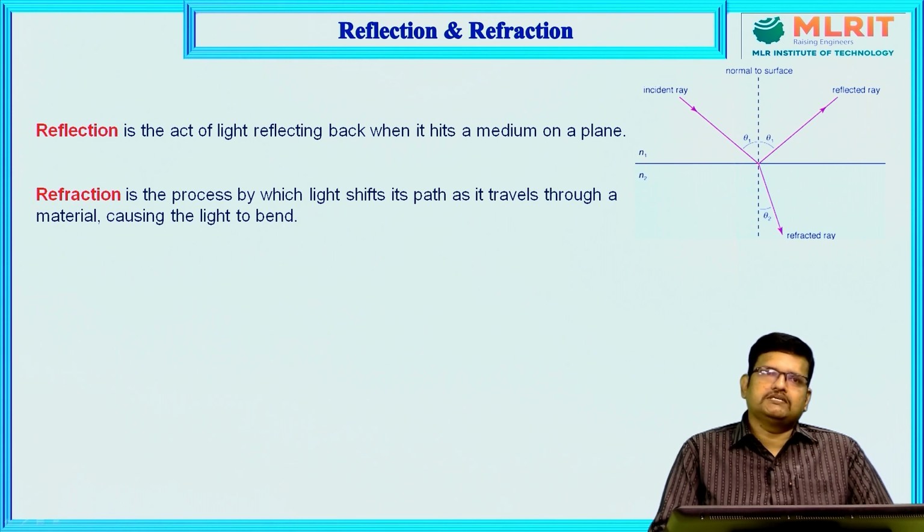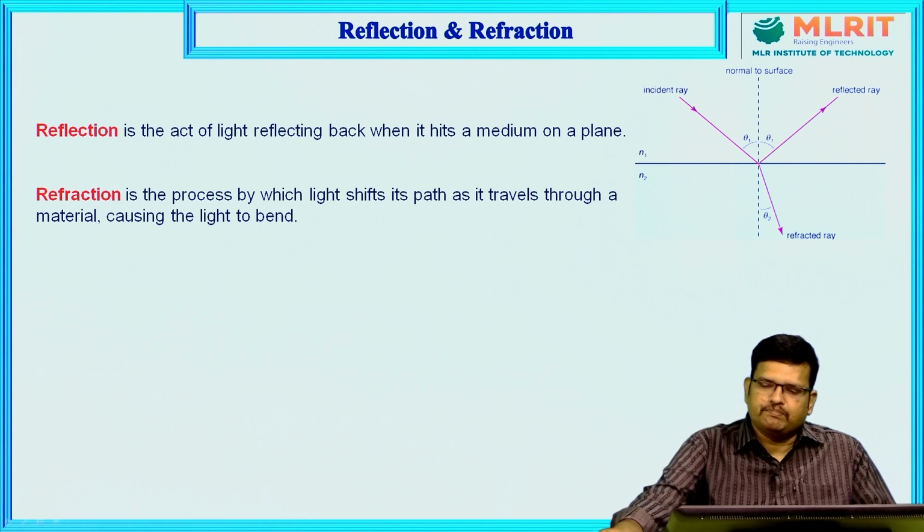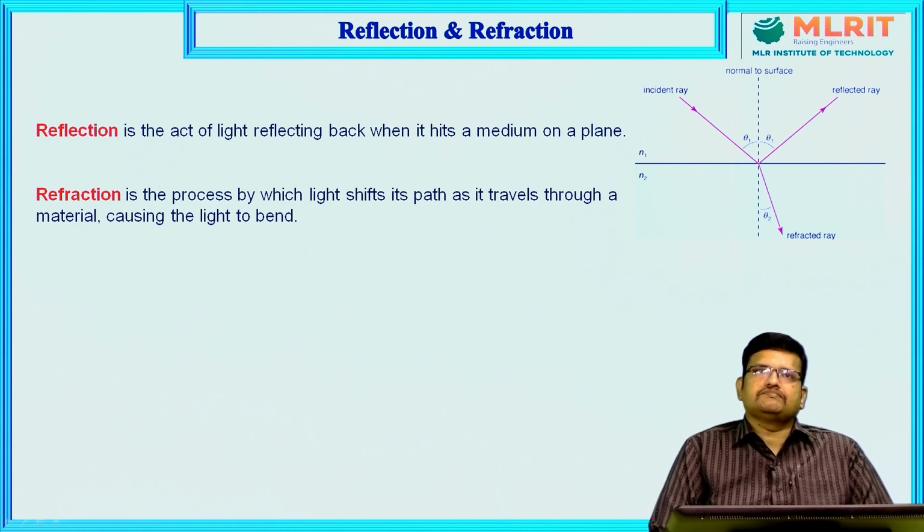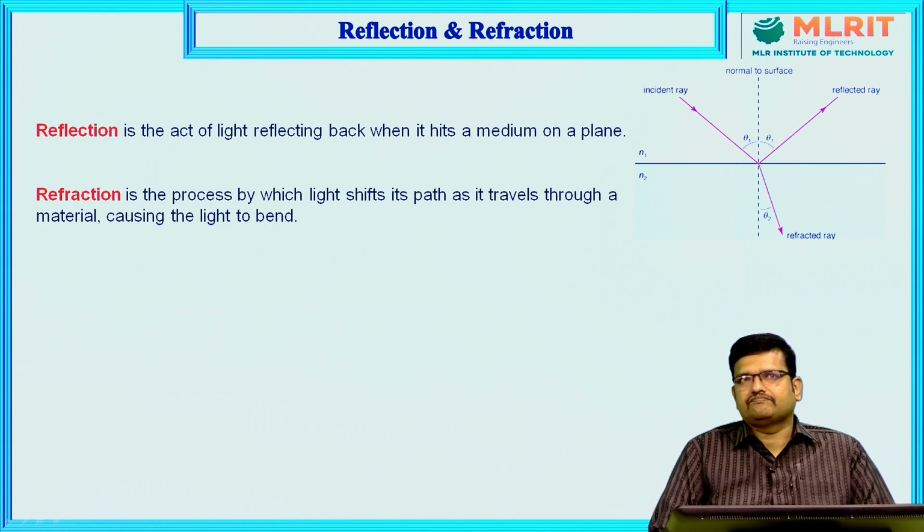Some objects may have the property of refraction also. Reflection is nothing but the act of light reflecting back when it hits a medium on a plane. We can call it a reflection.